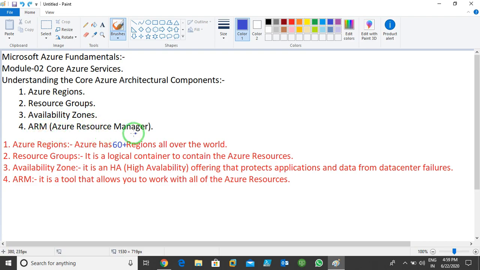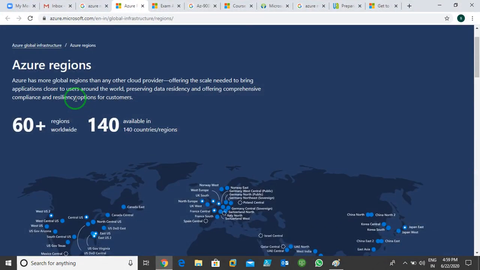If we talk about Azure regions, as you can see, Azure has 60 plus regions all over the world. Now what is the meaning of regions? Regions means Azure provides its facilities in many countries in the world. So it has a total of 60 plus regions, available in 140 countries. So it covers a total of 140 countries.